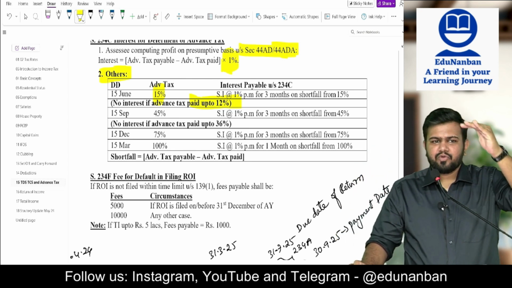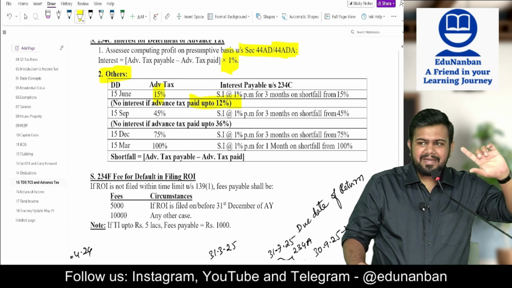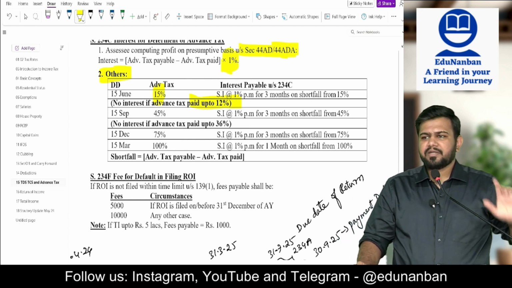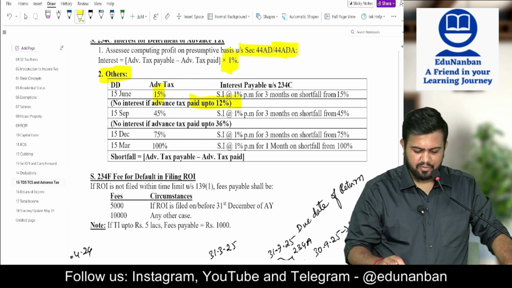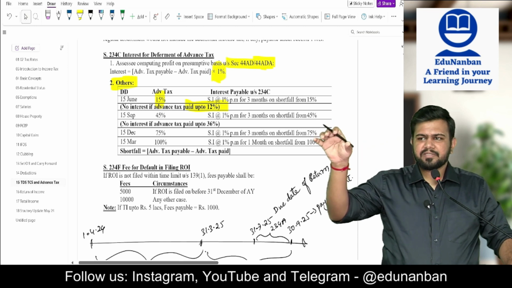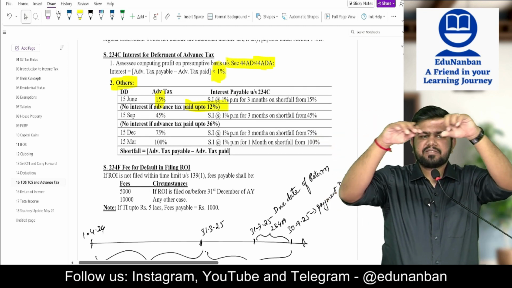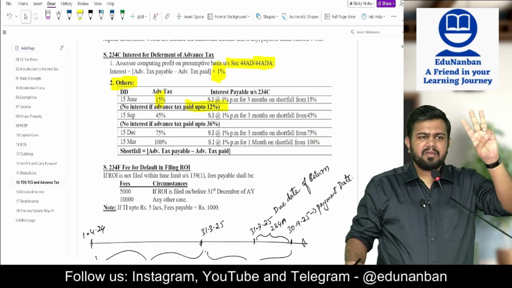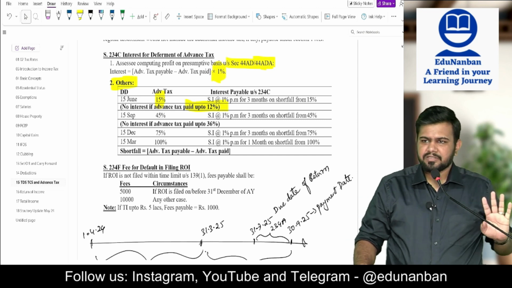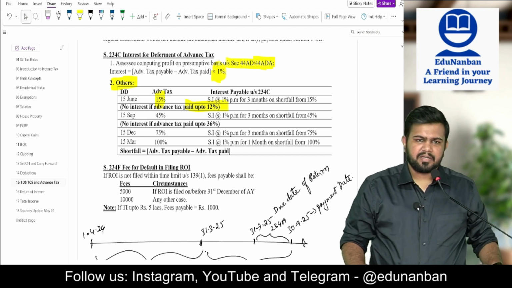புரியுதா? 12% க்கு கம்மியா பே பண்ணிட்டீங்கன்னா இன்ட்ரெஸ்ட் கால்குலேட் பண்ணும்போது 15 வரைக்கும் இன்ட்ரெஸ்ட் எடுக்கணும். So calculate what is 15%, calculate what is actual payment, difference is there, no? On this difference, 3-month interest. So 3% will be the interest.